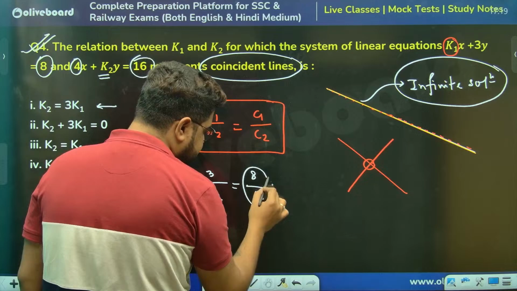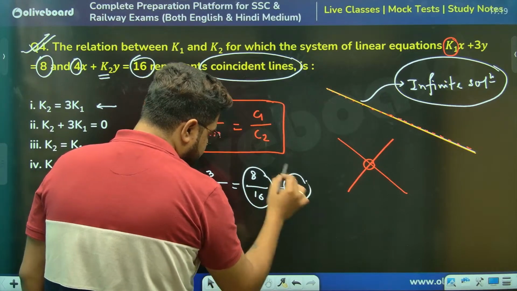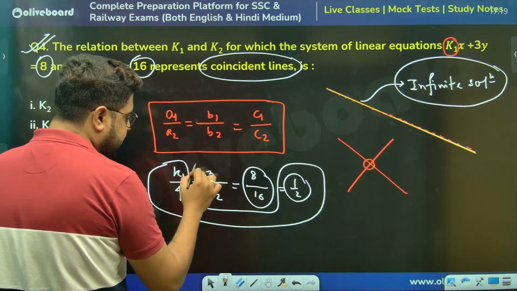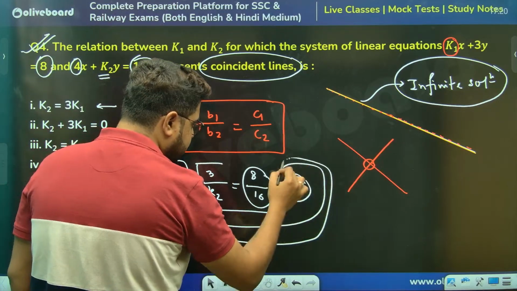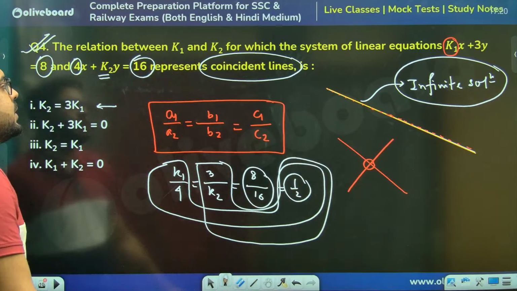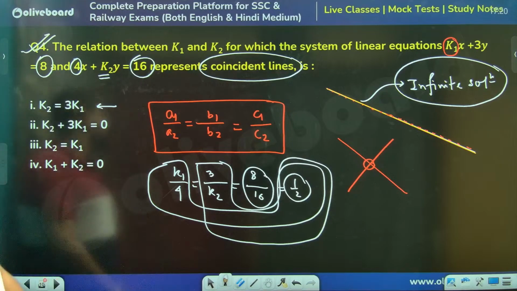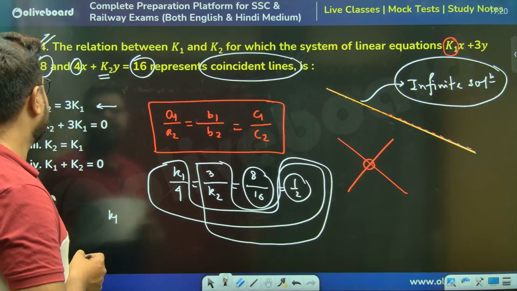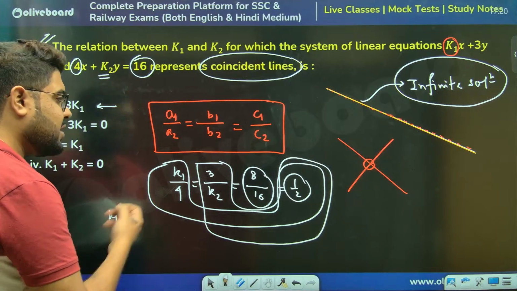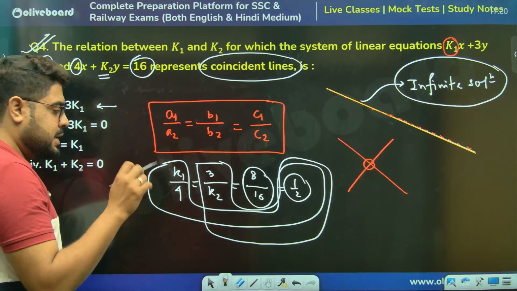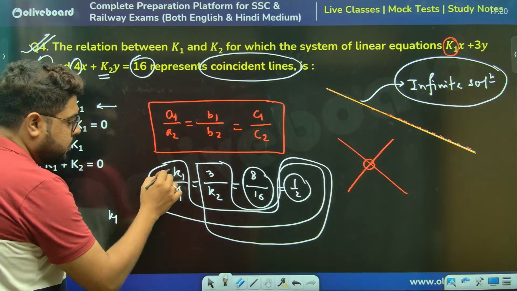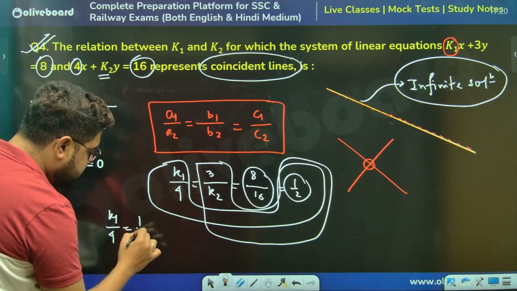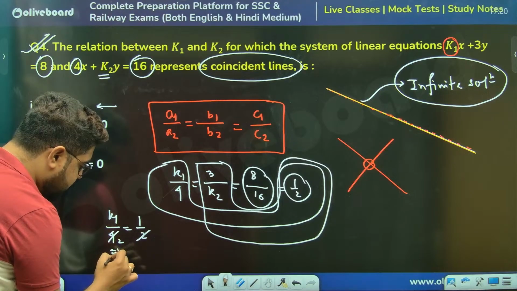So this value is half. Meaning K1 by 4 is equal to half, and 3 by K2 is also equal to half. The relation between them. Let's figure it out, because options will not match. You see, there are two possibilities. Let me show you. K1 by 4 is equal to 1 by 2. 2 cancels, K1 is equal to 2.